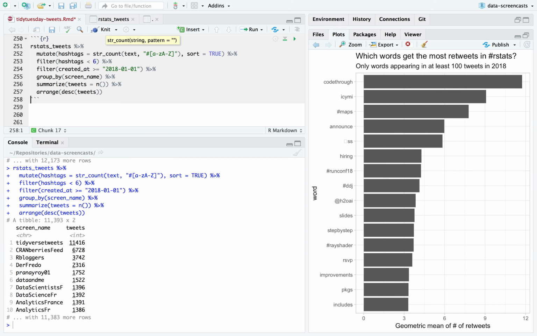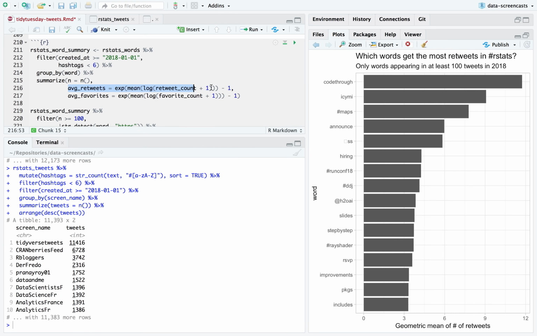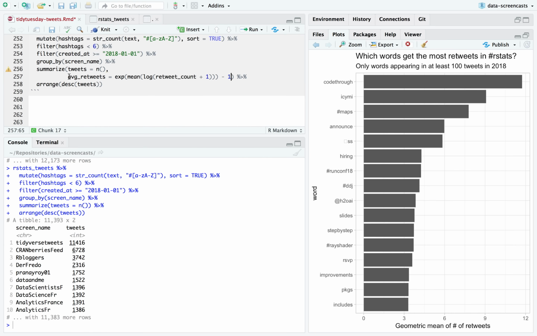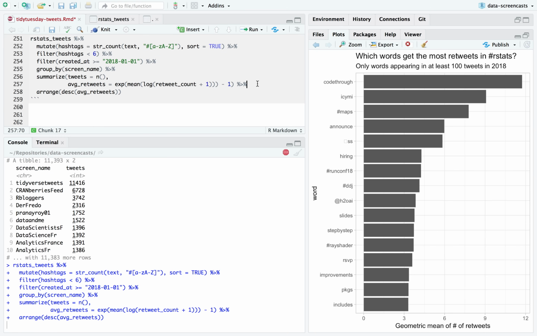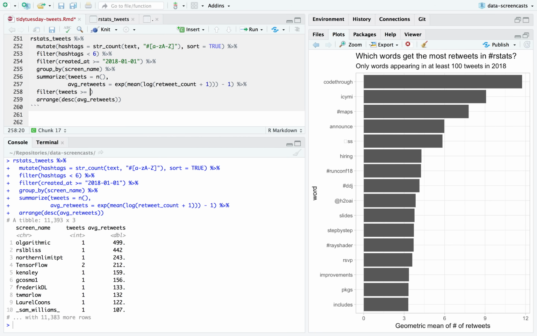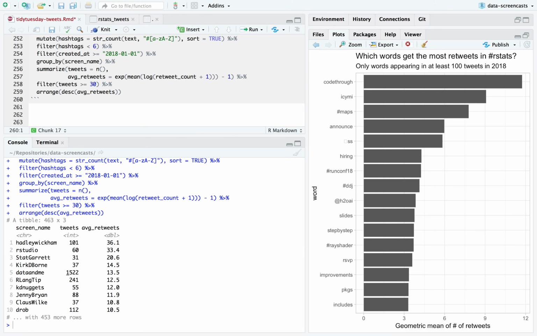So what I can do is say, who are some of those active tweeters and who has the most average retweets? Again, geometric mean. Again, I'm interested. I'm not gonna lie. I'm curious where I pop up on this graph. I probably need to filter for more than some number of tweets. More than 30. I don't know. Probably lower numbers would be fine. It doesn't surprise me at all. We have Hadley Wickham at the top, getting loads of retweets.